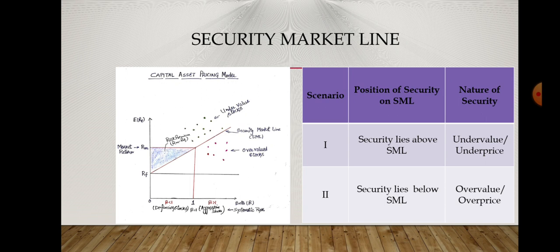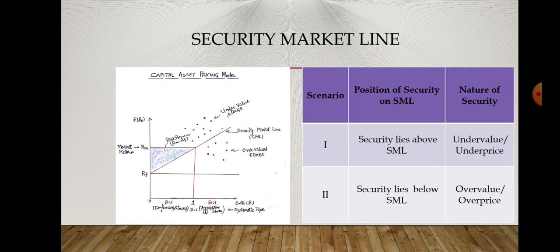This shows the security market line matrix. What does it indicate? If the stock lies below the security market line, it means the stock is overvalued. What does it mean? It means the investor's expectation lies on the security market line, but the actual return that we will get from the stock below the line is lower. The expected return is higher, while the actual is lower. It means the stock is overpriced.